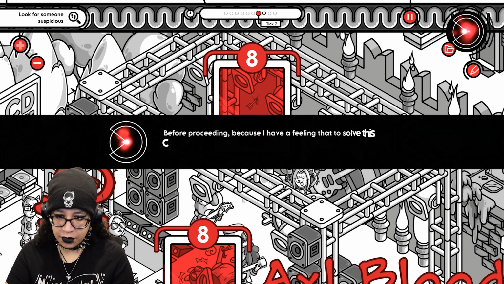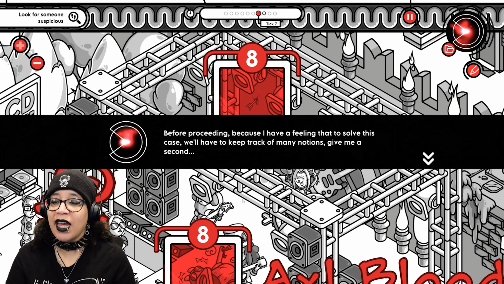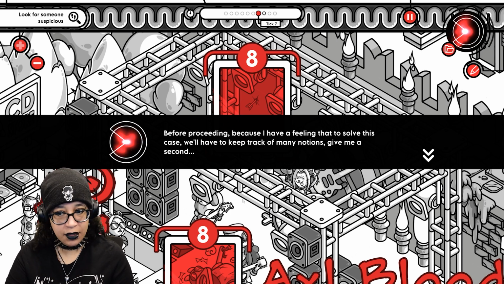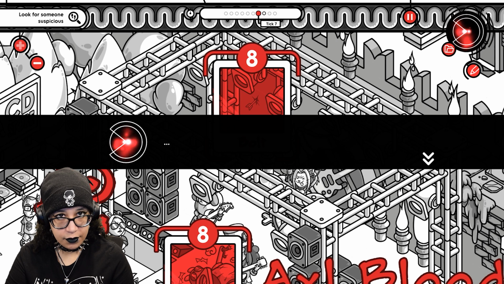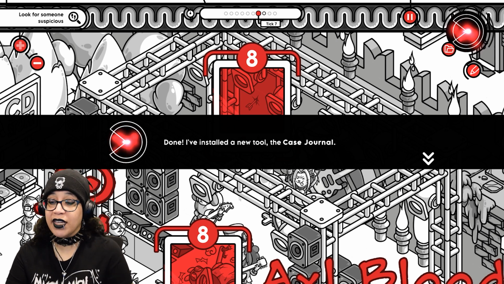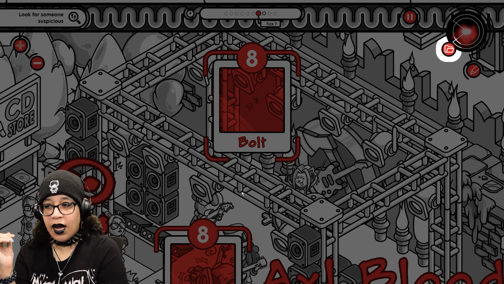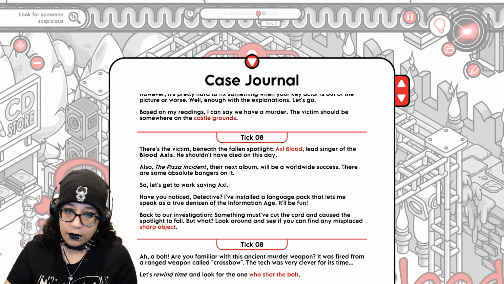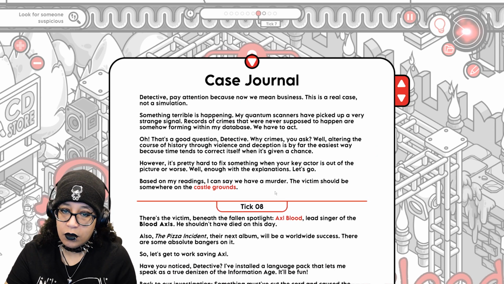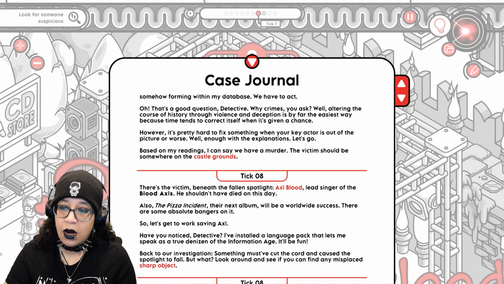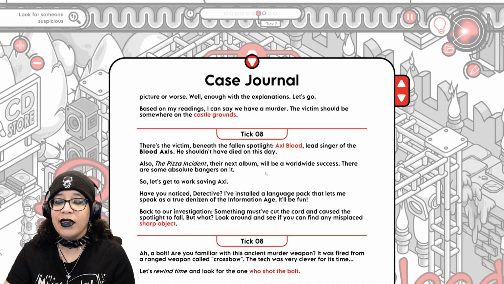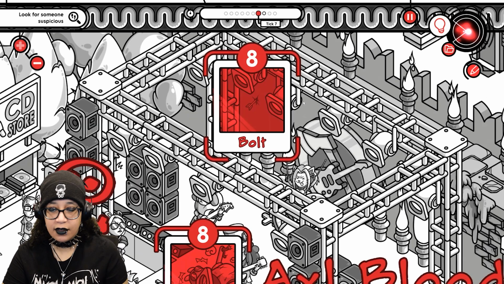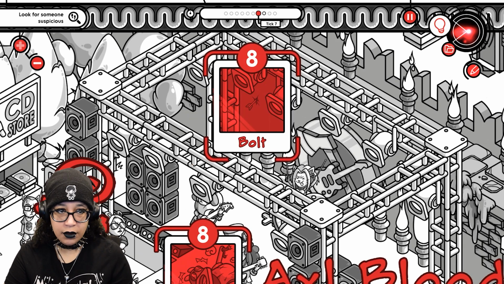Look for someone suspicious. Before proceeding, we have to keep track of many notions. Give me a second. Done. I've installed a new tool, the case journal. Uh-oh. It's becoming more complicated. Oh! I get it. Okay, so it's telling me the stuff that I've seen so far. Okay, that's great. That's good.